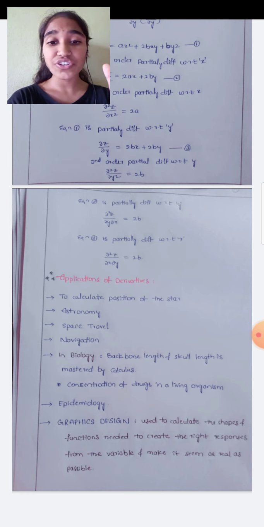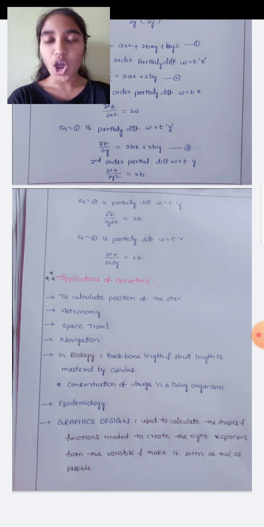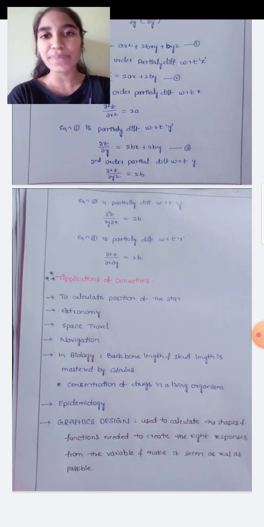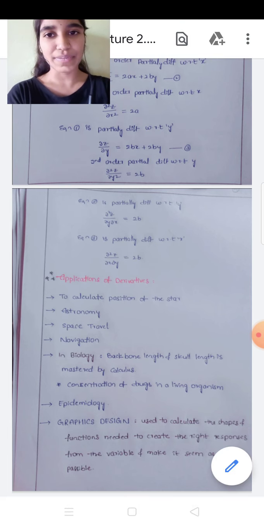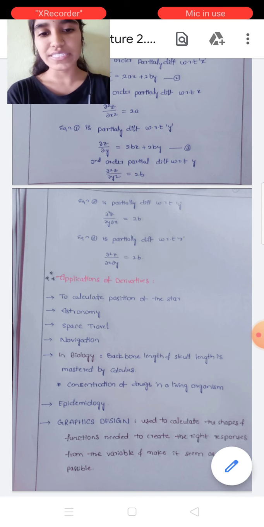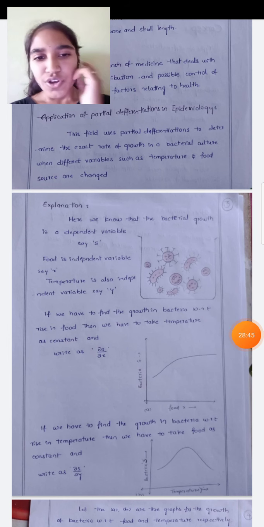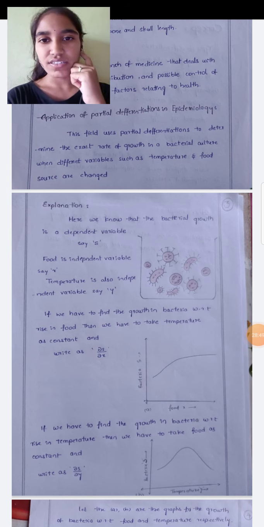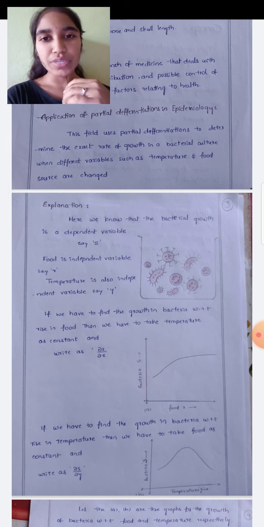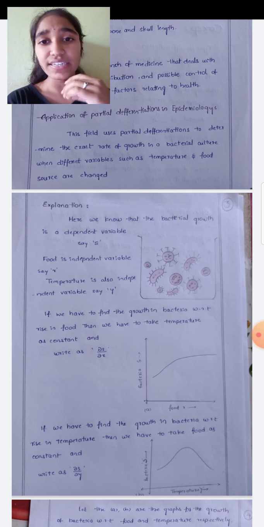And the concentration of a drug in a living organism: by taking a small sample of blood and taking those values, we come to know how much concentration is present in the whole body. It is also differentiation. And the interesting thing is epidemiology. I will show it briefly. So here it is. Epidemiology is a branch of medicine. In that, we will see the application of partial differentiation in epidemiology.